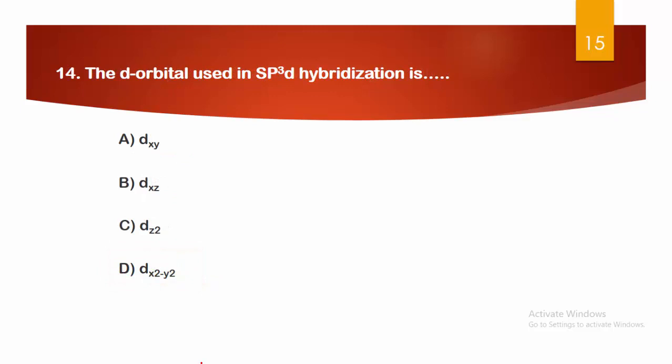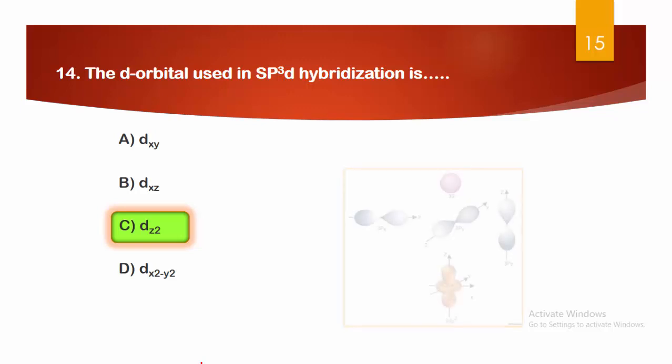Next, the d orbital used in sp3d hybridization. This is a very simple and very important question. Options: A. dxy, B. dxz, C. dz square, and D. dx square minus y square. The right answer is option C, dz square. In sp3d hybridization, the d orbital used is dz square. Due to the z axis, it forms a trigonal bipyramidal shape, in which the axial positions are related to the dz square orbital orientation.